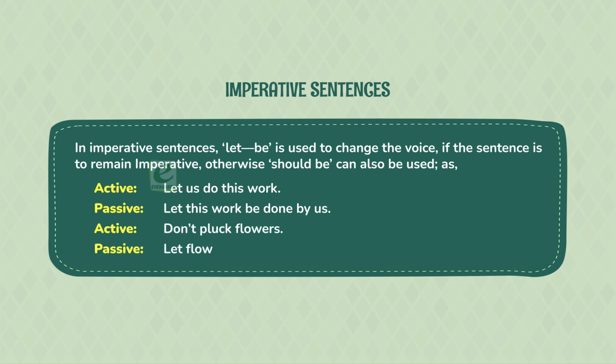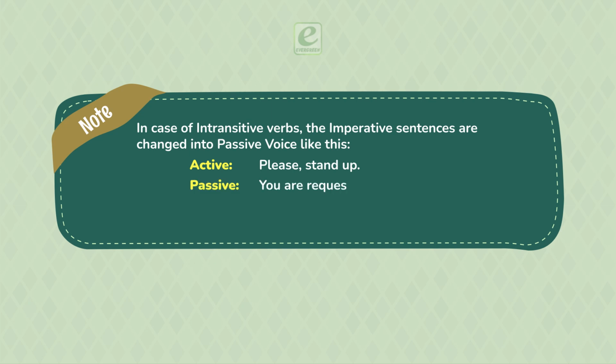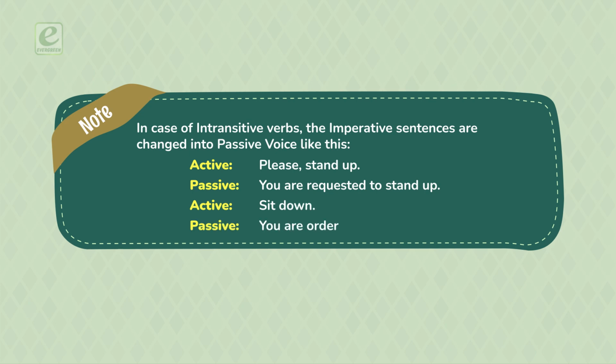Passive: let flowers not be plucked. Flowers should not be plucked. Note: in case of intransitive verbs, the imperative sentences are changed into passive voice like this. Active: please stand up. Passive: you are requested to stand up. Active: sit down. Passive: you are ordered to sit down.